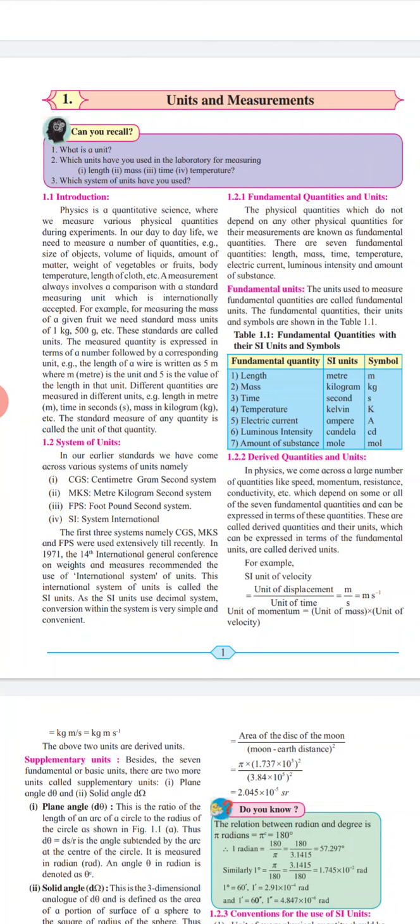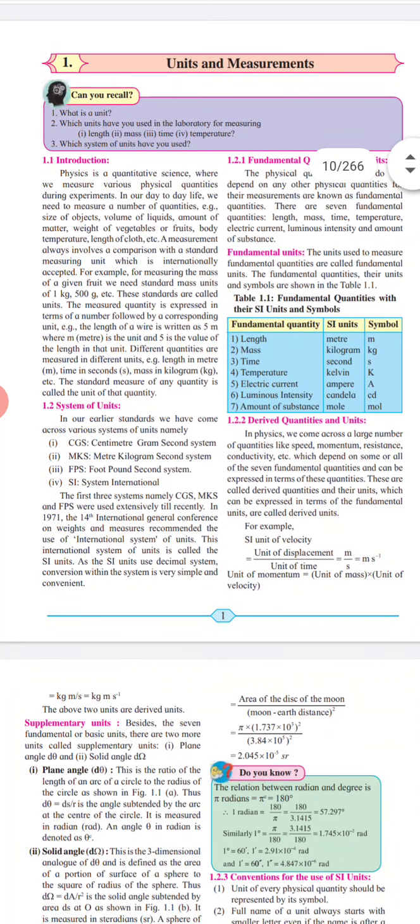So we know, students, that in our day-to-day life we require measurement. Suppose you are going someplace, and someone asks you how much time you are going to require to reach that place. So time is important.